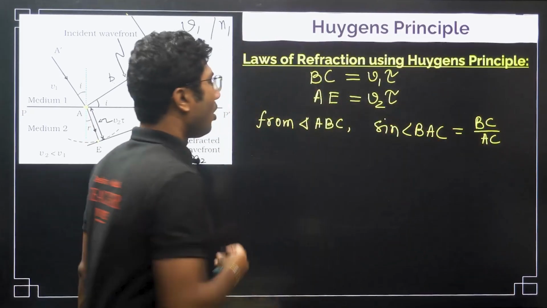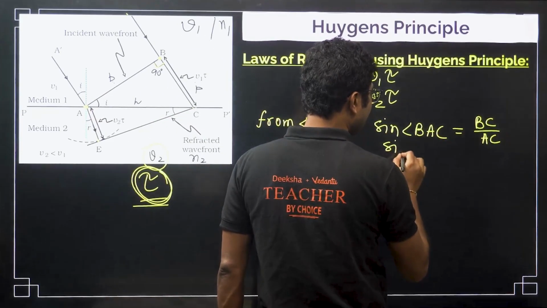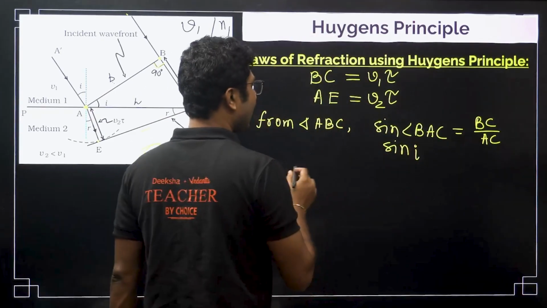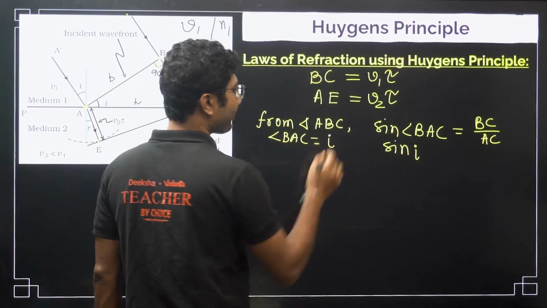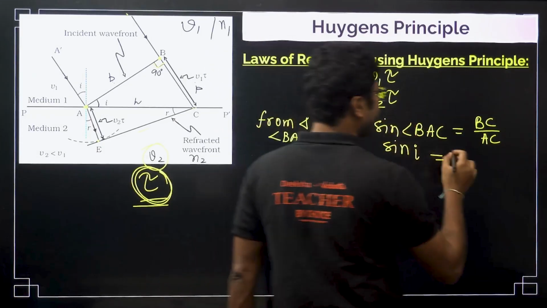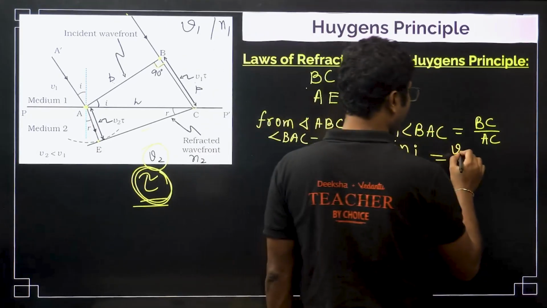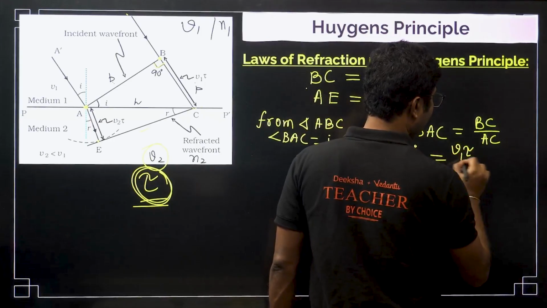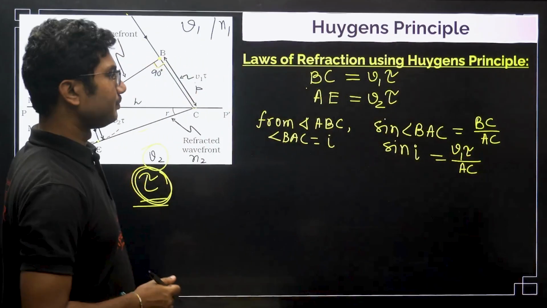Now sine BAC means what? Sine BAC is nothing but sine I, right? Angle BAC equals I. So sine I equals, now what is BC? BC is V1 tau, divided by AC, right? This is sine I.